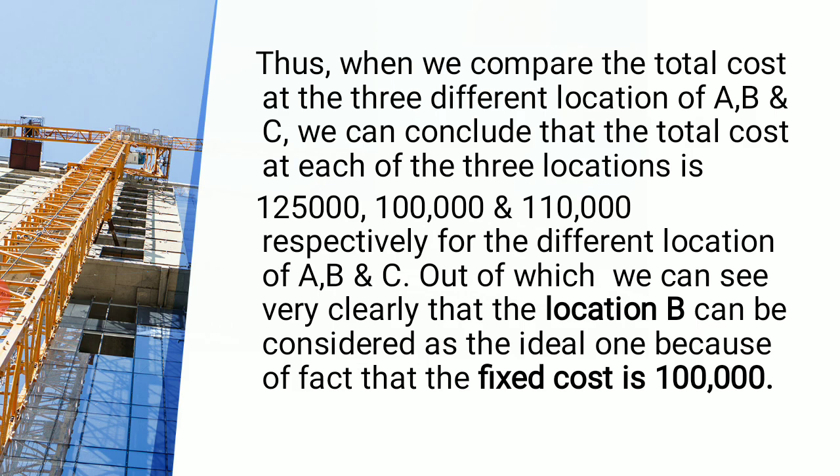Out of which we can see very clearly that location B can be considered the ideal one because its cost of 1 lakh rupees is the minimum. When you see 125, 1 lakh and 110, very clearly 1 lakh rupees is the lowest expense and the most ideal location, and in our case it is location B. This is how break even analysis can be used, right?